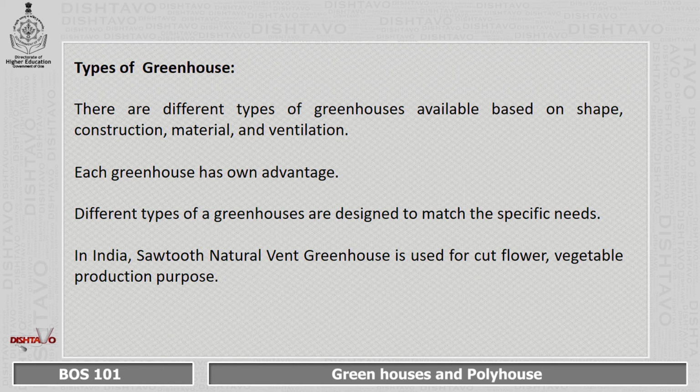Now, let us see the different types of greenhouses. There are different types of greenhouses available based on shape, construction, material and ventilation. Each greenhouse has its own advantage. Different types of greenhouses are designed to match specific needs. In India, sawtooth natural vent greenhouse is used for cut flower vegetable production purpose.